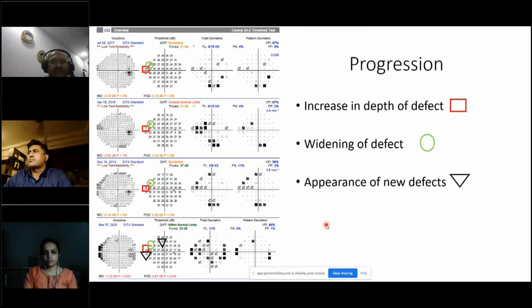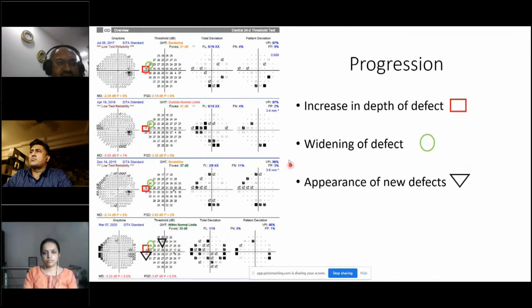If you see the red, the value here is 18 decibels. Now the depth keeps increasing. It becomes 18. Then after about 2 years, it becomes 17. Then after about another 6 months, it becomes 16. Then after about 6 more months, it becomes 0. Can you see that? So the defect has increased in depth.